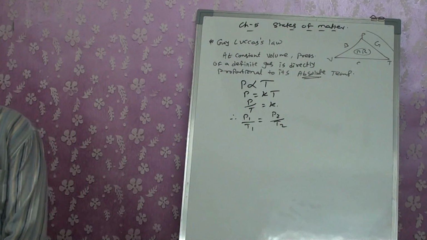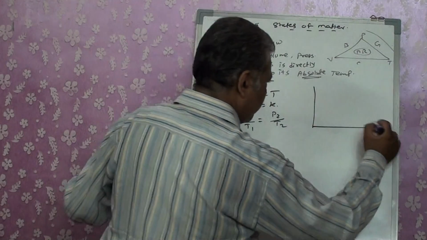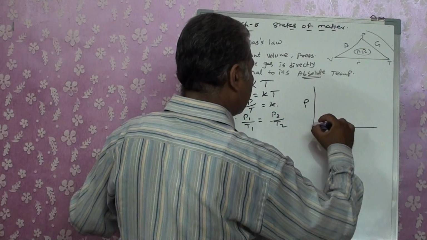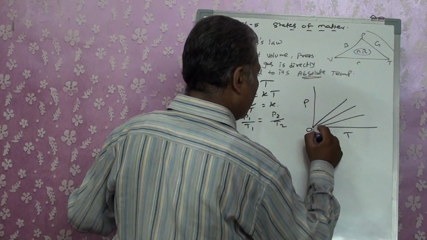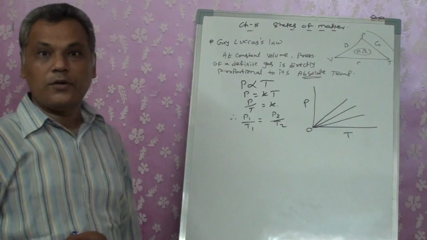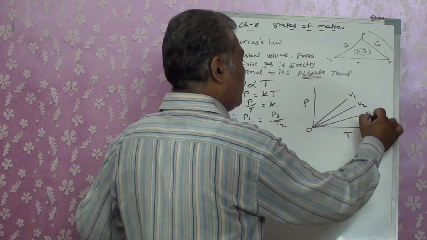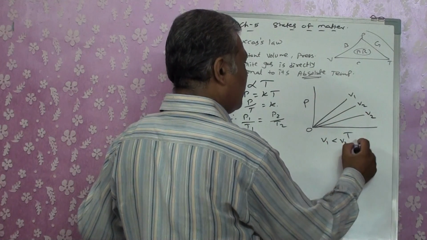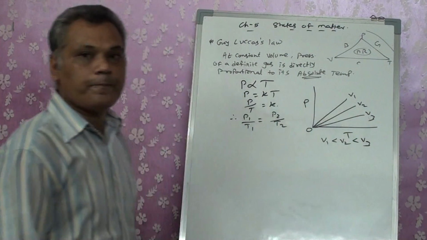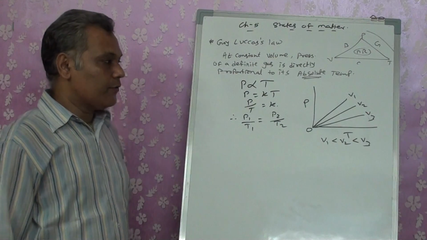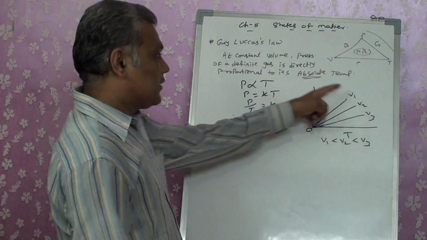We will be getting the graph as P against T, and we will be getting it from the origin, which indicates that this is V1, V2, V3. V1 will be less than V2, which is less than V3, right? So what is this graph known as?